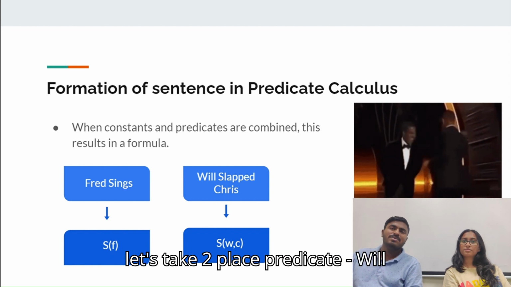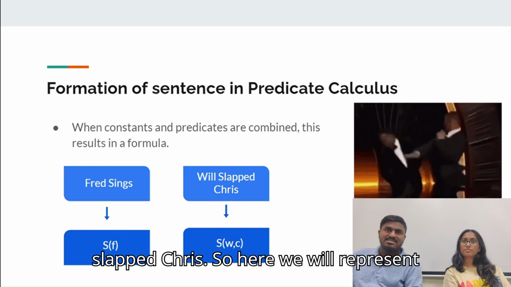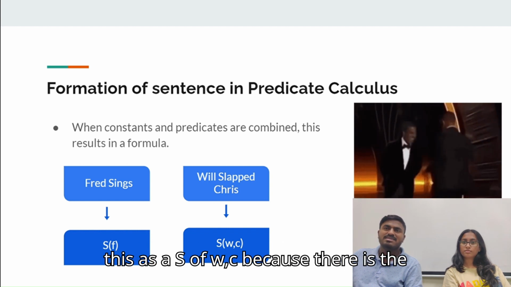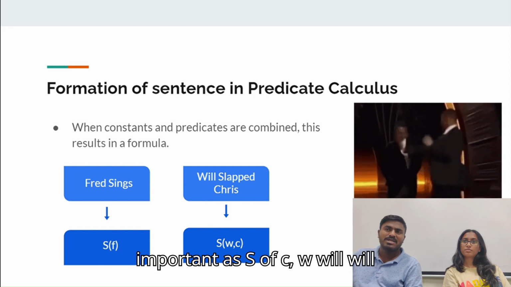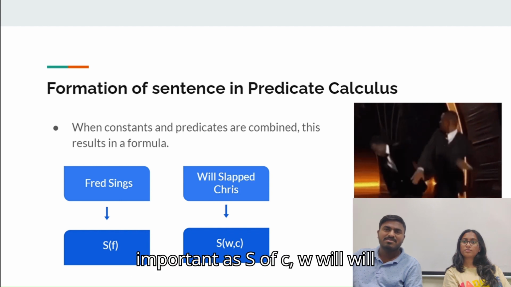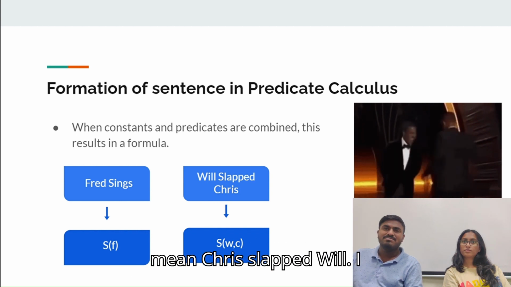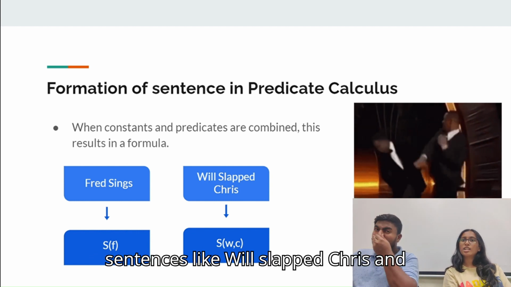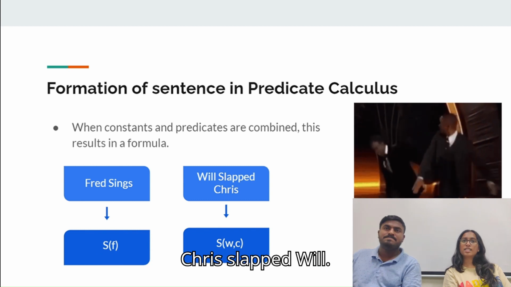So let's take a two-place predicate. "Will slapped Chris." Here we will represent this as S of W comma C, because the relative order of the constants is important: S of C comma W will mean Chris slapped Will. I can think of some more unique words in sentences like "Will slapped Chris" and "Chris slapped Will."